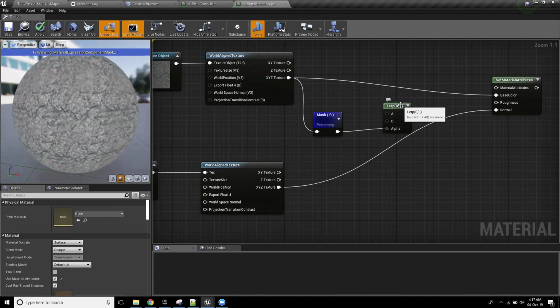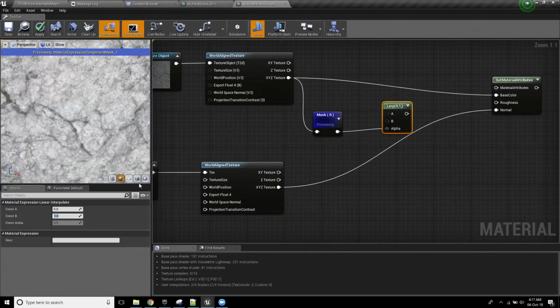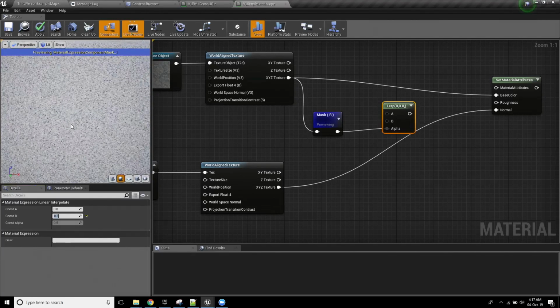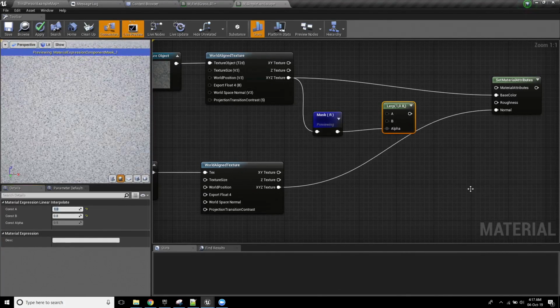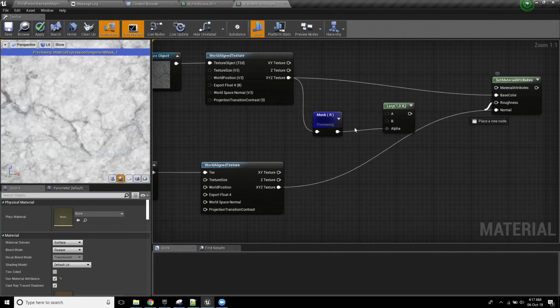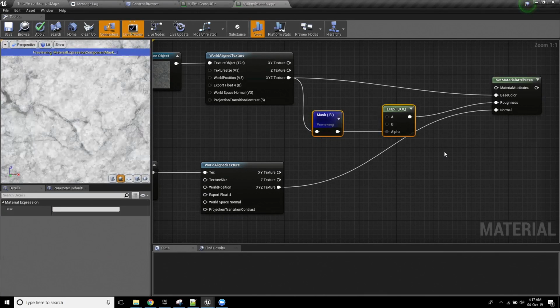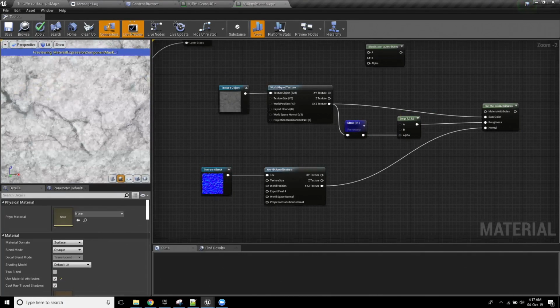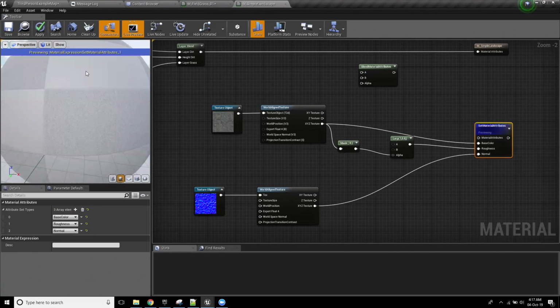I'm going to tell the lerp that whenever the value is purely bright, I want a roughness of like 0.8, and whenever that value is super dark, I want a very high roughness value, because I don't want the shiny crevices going on. This is just a quick way of getting around not having a roughness map for that texture. That's going to be the rock, the cliff face that we're bringing in.